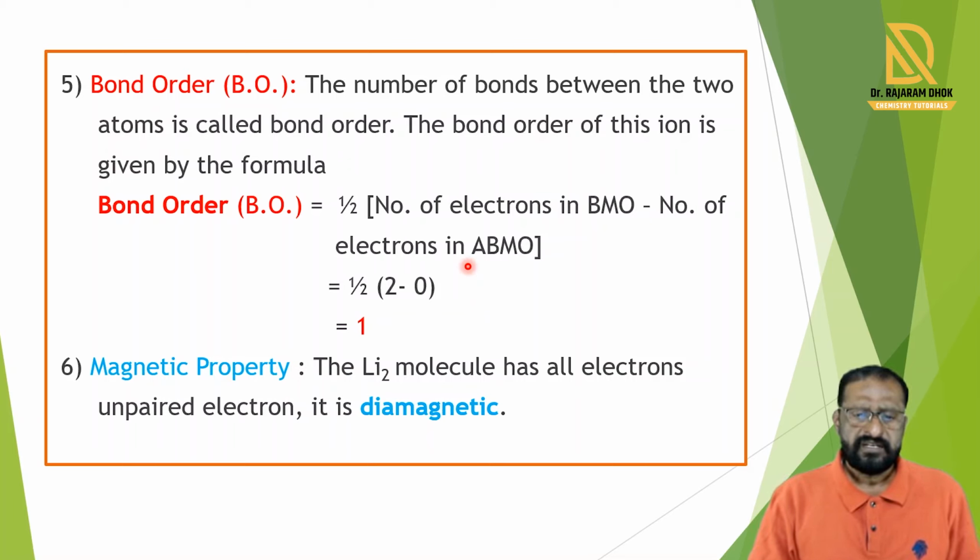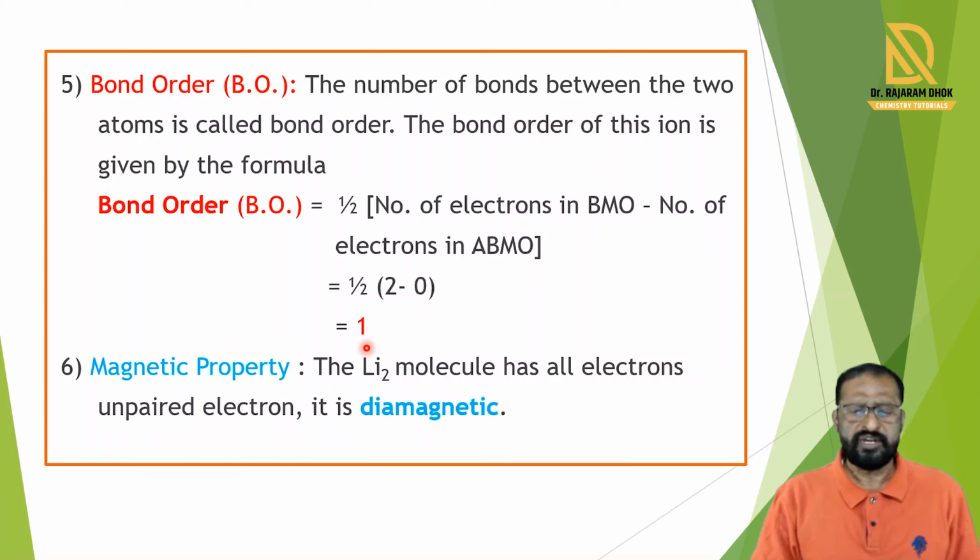So we add the number of electrons again in this equation. In bonding, 2 electrons are present, in antibonding 0 electrons are present. By solving this we get the bond order value 1.